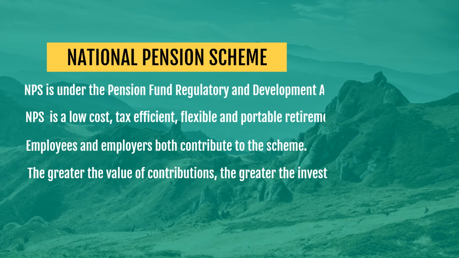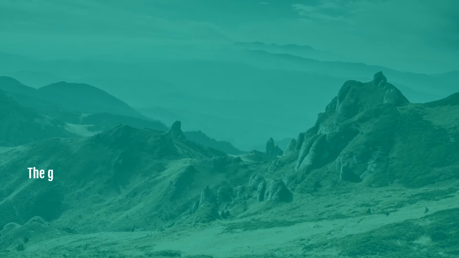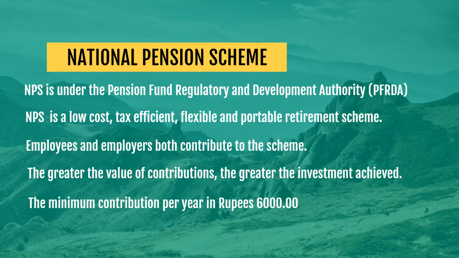National Pension Scheme is the most economical government-approved pension scheme. NPS is for the age group of 18 to 60. NPS is under the control of Pension Fund Regulatory and Development Authority. NPS is the cheapest market-linked retirement plan. The minimum yearly contribution is Rs 6,000. Yearly contribution can be made in one go or in installments of Rs 500.